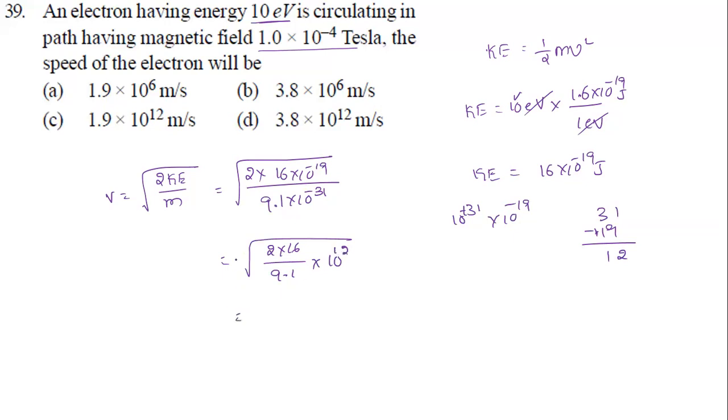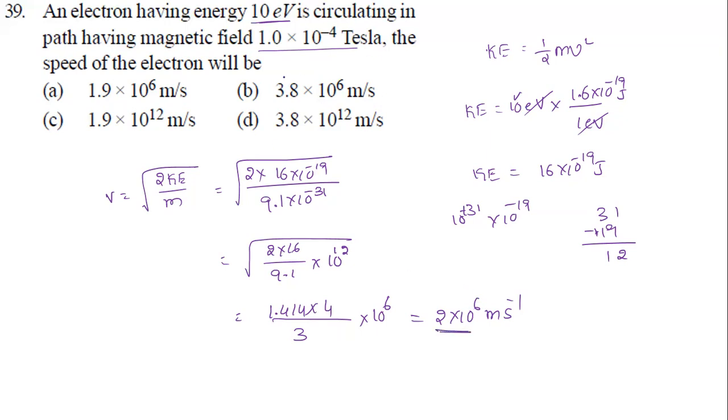Now I need to simplify. Don't go for multiplication here, it will be difficult. Square root of 2 is 1.414, into root of 16 which is 4, divided by 9.1. You just take it as 9, whose root is 3. The square root of 10 power 12 becomes 10 power 6. Now you can simplify with normal multiplication. It will come to almost 2 into 10 power 6 meter per second. This is not an exact calculation, I am taking nearby values. So we get 2 into 10 power 6.